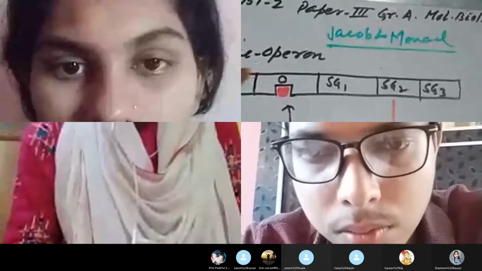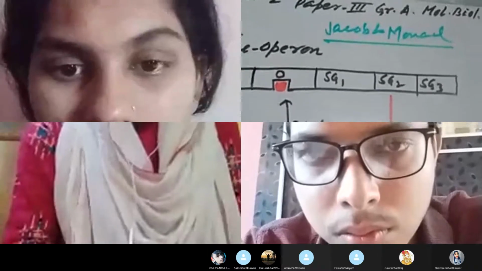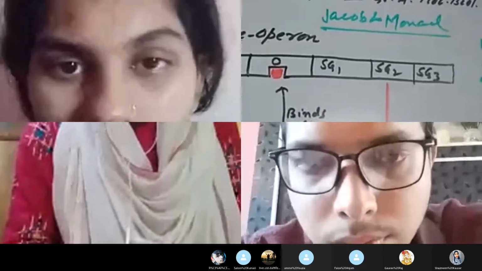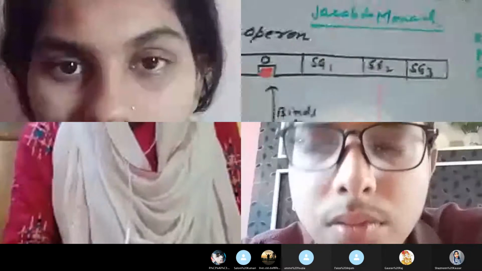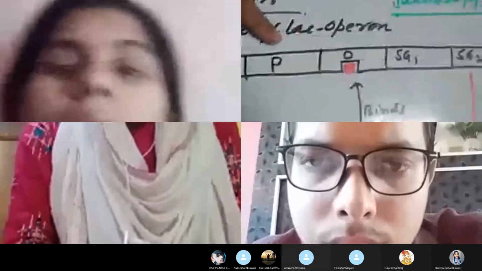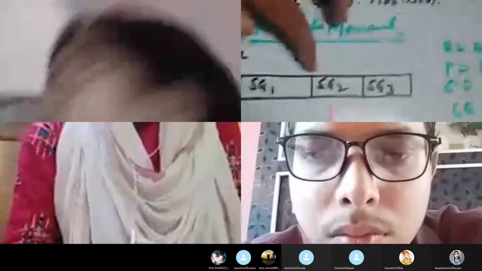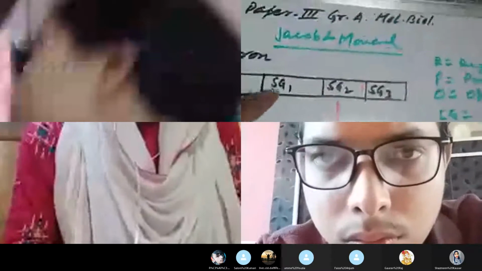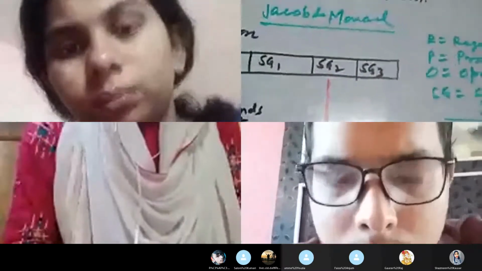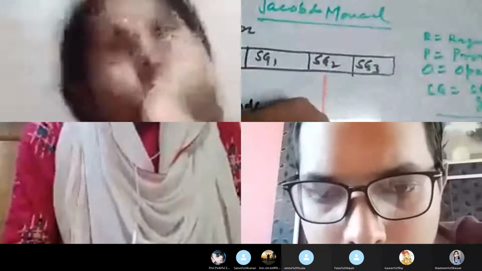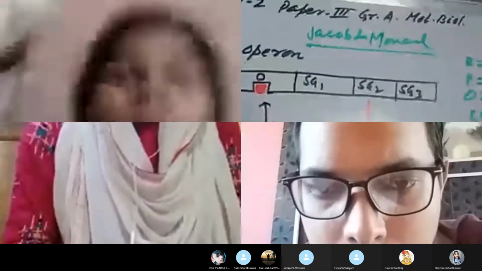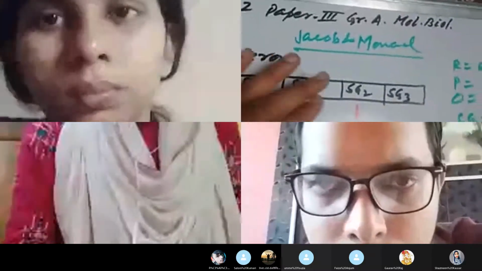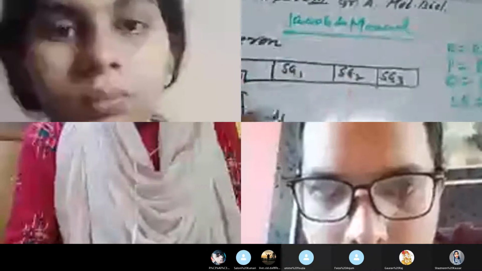the RNA polymerase cannot bind at this promoter region. And you know that RNA polymerase is the key enzyme for the process of transcription. So if RNA polymerase does not bind at the promoter region, the transcription will not take place. I have shown here in the diagram, no transcription. You can see no transcription in the absence of RNA polymerase. If the RNA polymerase does not bind at the promoter region, the transcription cannot take place, and no mRNA synthesis